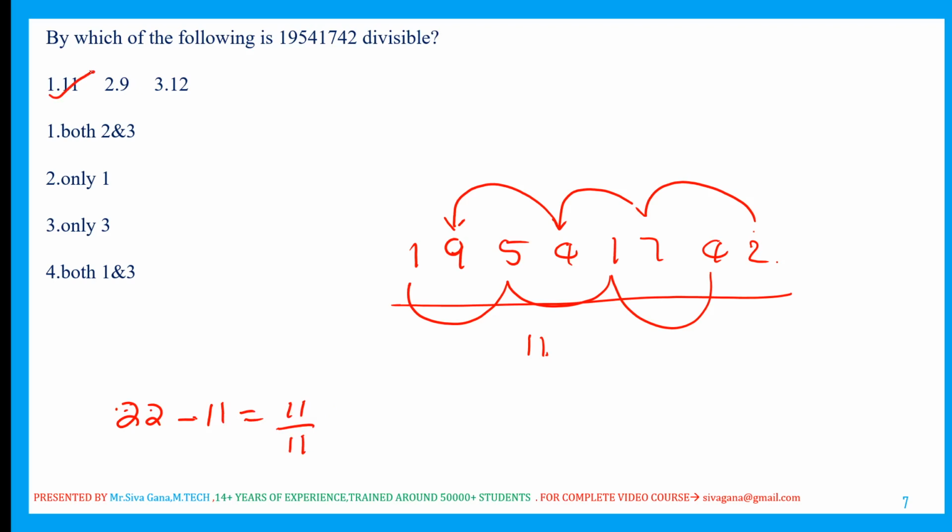Now what is the divisibility rule of 9? Sum of the digits. The sum of the digits of this number is 33. 33 is not divisible by 9. Now 12. What is the divisibility rule of 12? If a number is divisible by 12, it must be divisible by both 3 and 4. What is the divisibility rule of 4? Last two digits. 42 is not divisible by 4. So definitely the number is not divisible by 12. Not divisible by 12, not divisible by 9, only 11. So the second option.